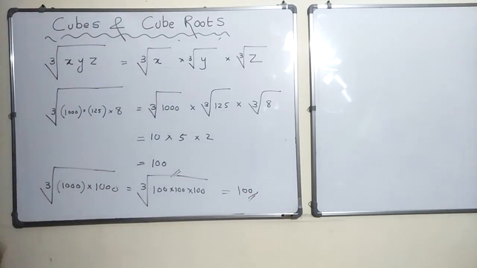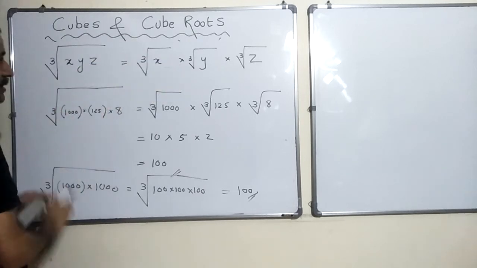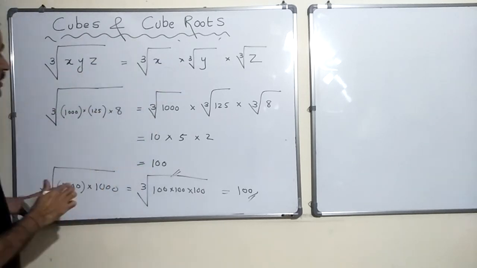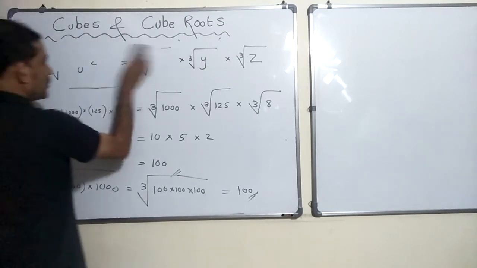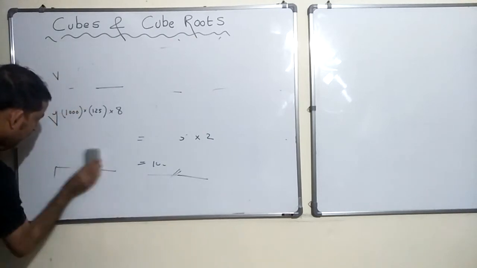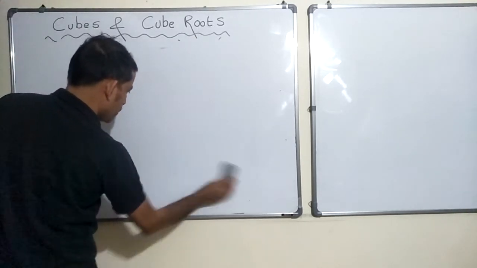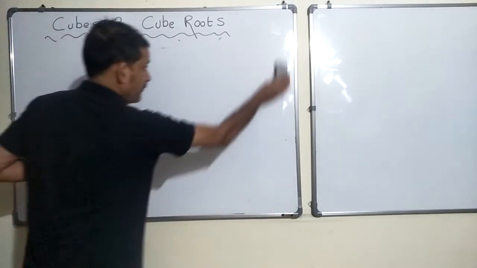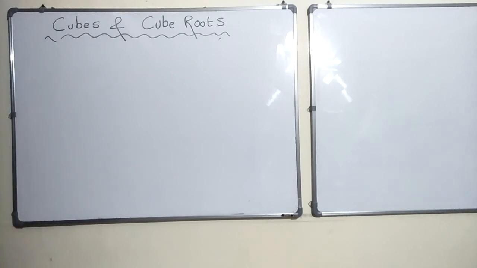Either way, if you want to calculate this, this is how you can calculate as well; they both are equal. Whenever they ask you to calculate, you can use these properties if you feel that this is going to help you solve the problem.